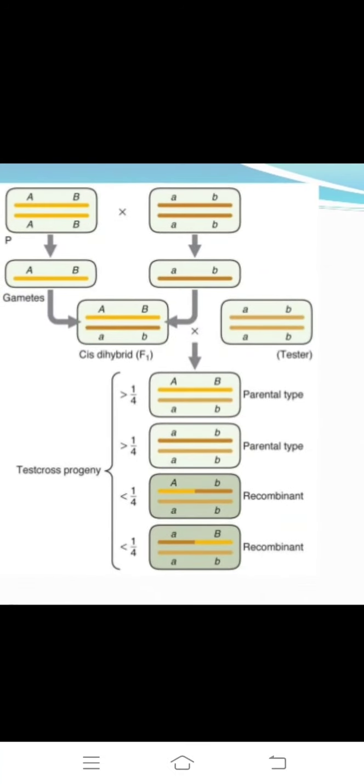This cross gives the hybrid F1 that forms the zygote. The first chromosome has capital A and capital B, the other has small a, small b. This cis hybrid is F1, and it is crossed with the tester, small a, small b, small a, small b.